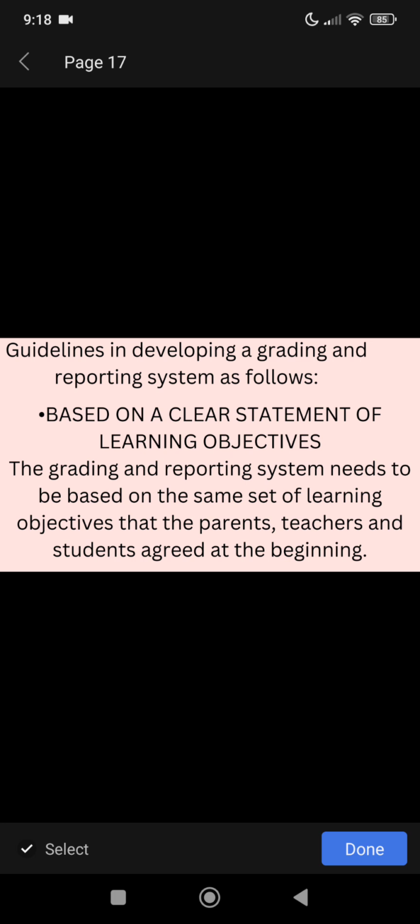Guidelines in developing a grading and reporting system are as follows. First, it should be based on a clear statement of learning objectives, the same set of learning objectives that the parents, teachers, and students agreed on at the beginning.